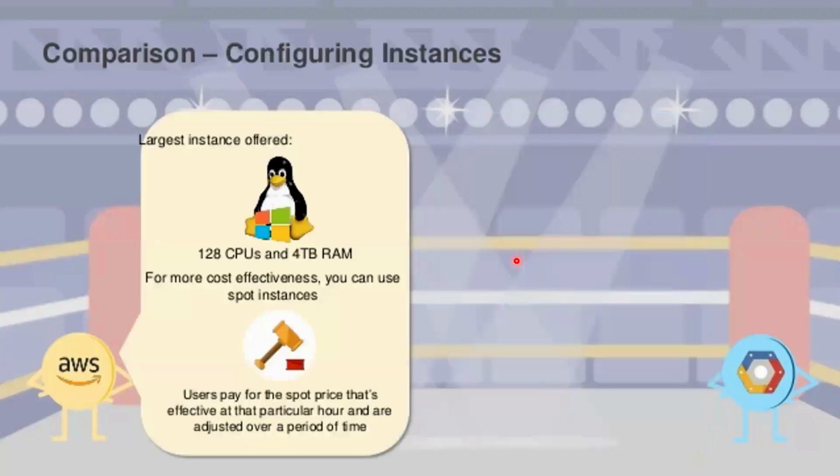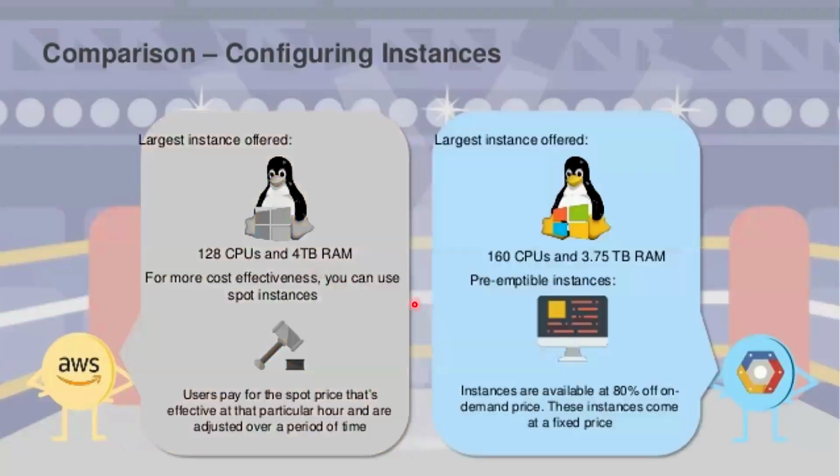Now, the largest instance offered by AWS. Look at here, 128 CPUs and 4 TB RAM. This is the highest capacity of the server. In GCP, they're providing 160 CPUs and 3.75 TB RAM, not GB, TB, terabyte. So this is the highest server in GCP.